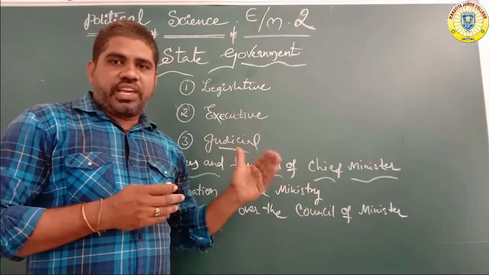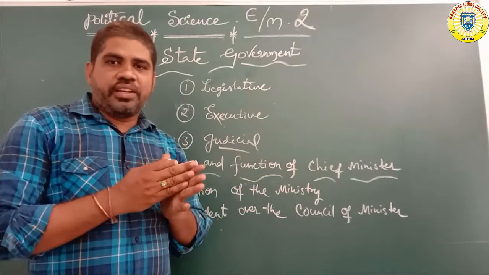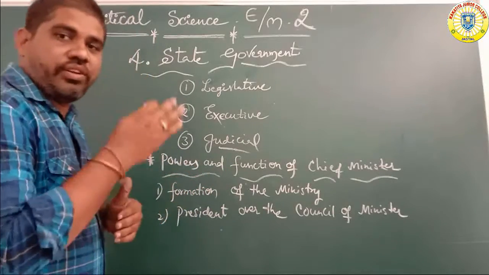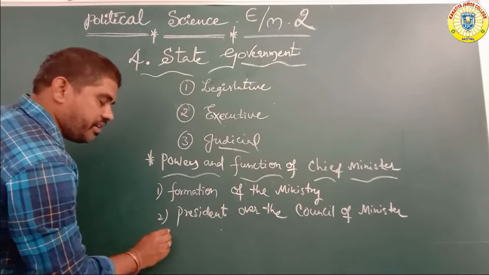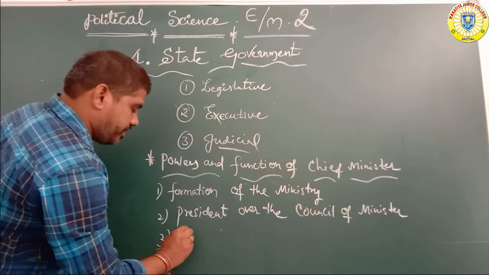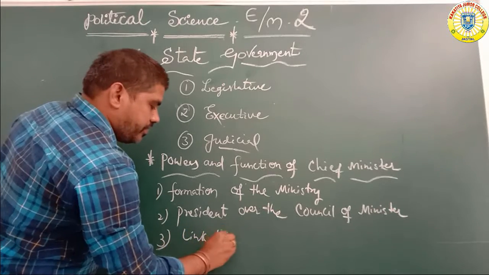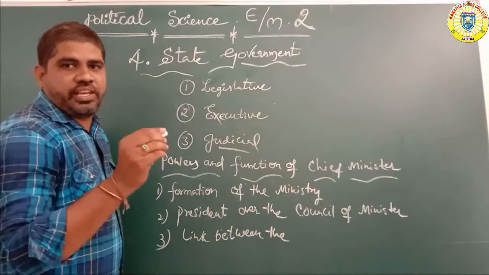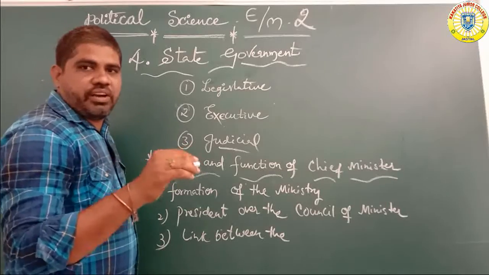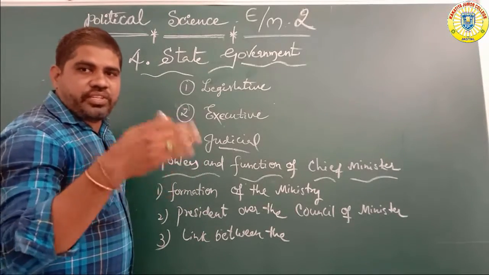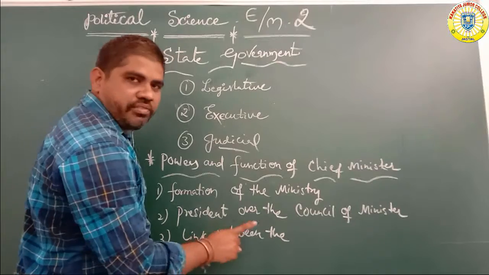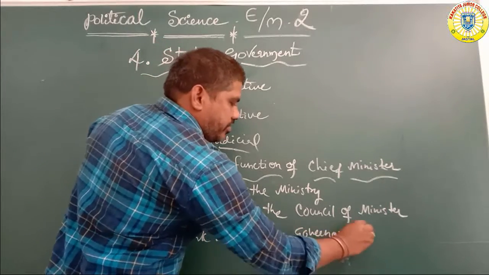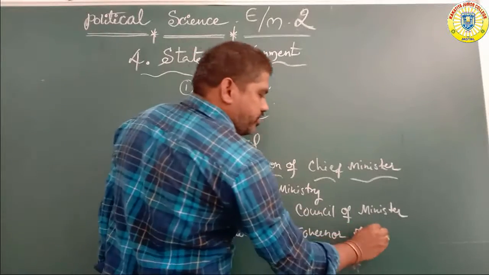Next, link between the governor and the council of ministers.